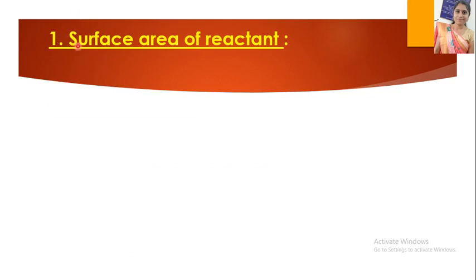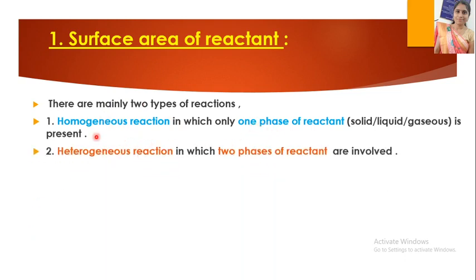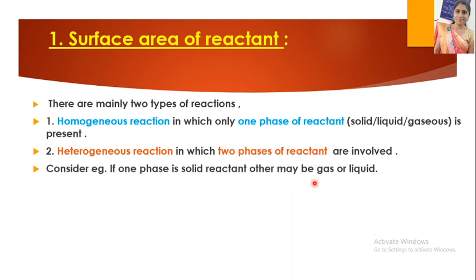So first factor is the surface area of the reactant. There are mainly two types of reactions: homogeneous reaction, in which only one phase of reactant is present, that may be solid, liquid, or gaseous. Homo means same and geneous means phase. So only one phase of the reactant is present. And heterogeneous reaction. Hetero means different. So in this, two different phases of reactants are involved.